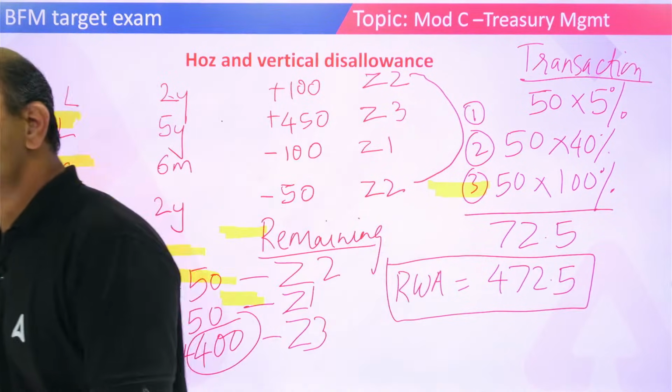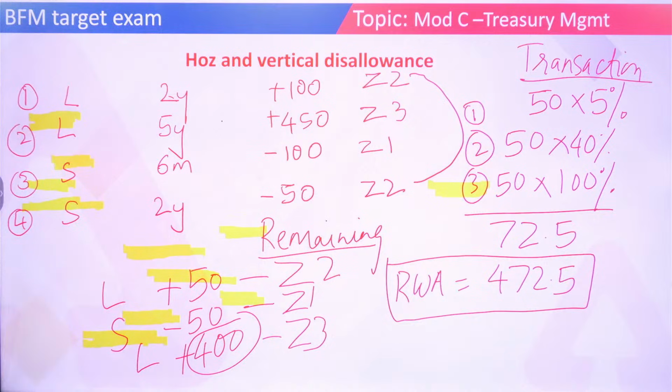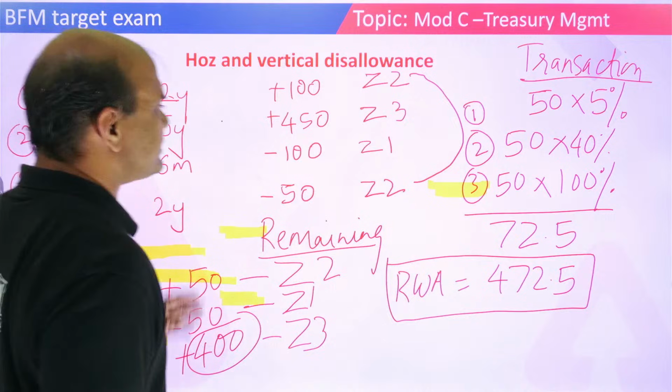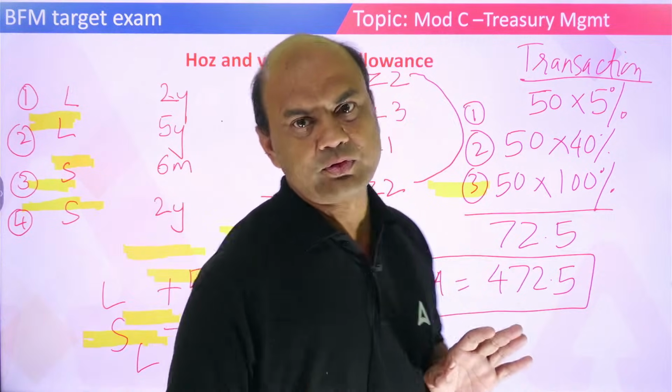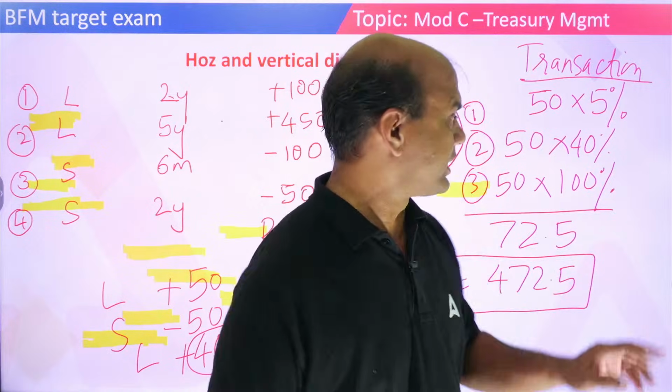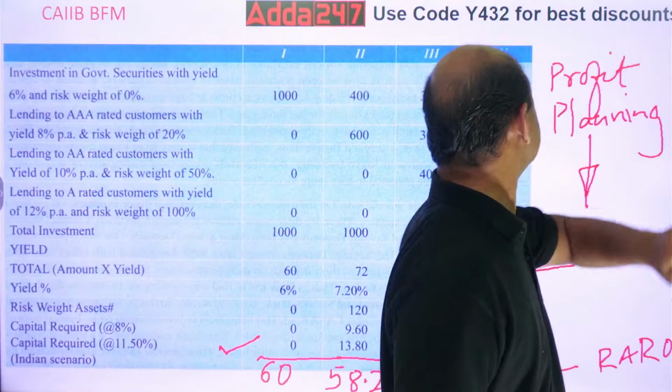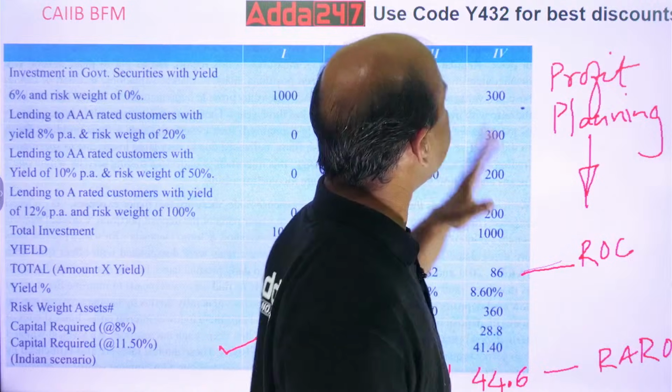Got it? Clear everyone? Yeah, 472.5. Okay? Clear? Move on. This numerical, if it comes, will be for 5 marks.